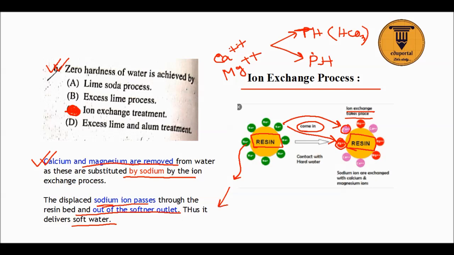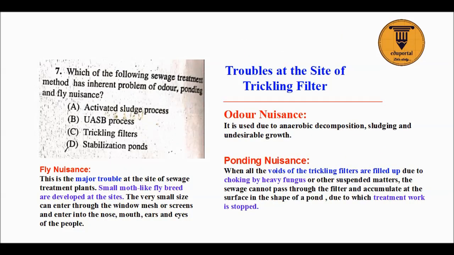The calcium and magnesium ions that were present in the water come in contact with the resin and replace sodium. So water becomes soft, and there will be no calcium and magnesium ion present in the water. It will be of zero hardness, because hardness is due to the presence of calcium and magnesium ion. So ion exchange treatment, option C is correct.